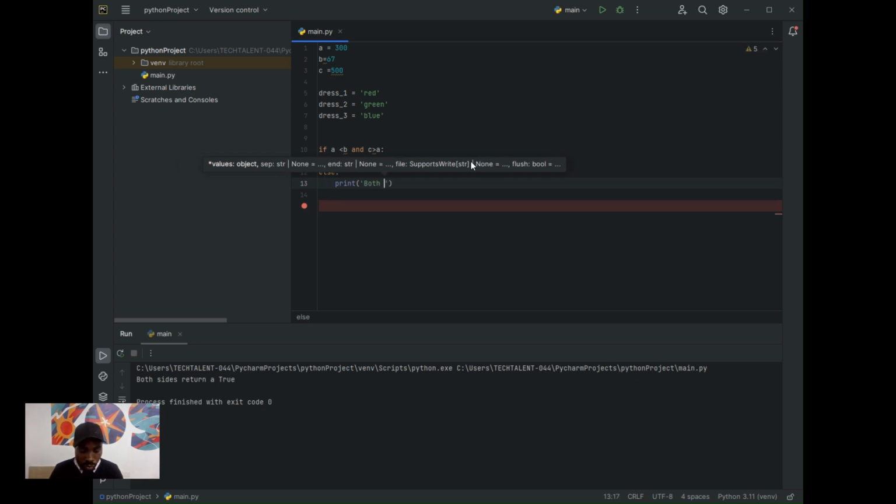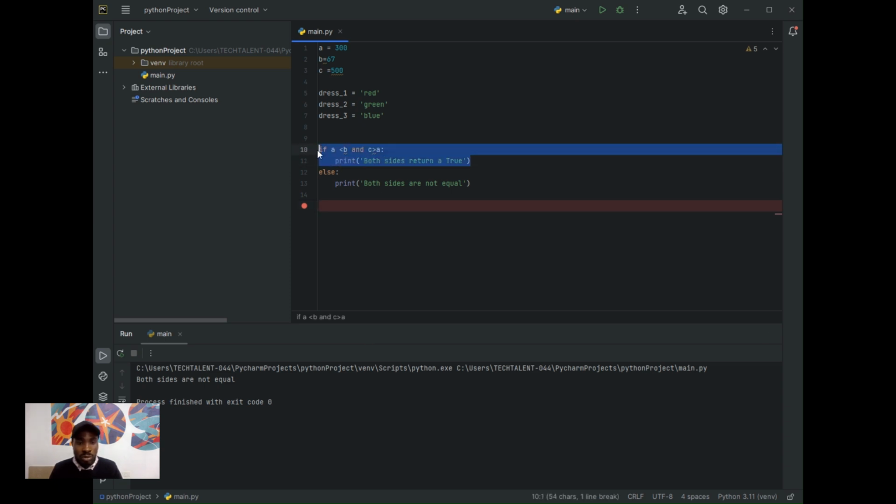Let me just put it like that. So if I run this, it's going to give me "both sides are not equal". Why? Because this condition is false.